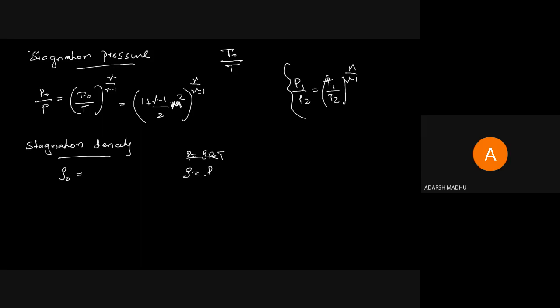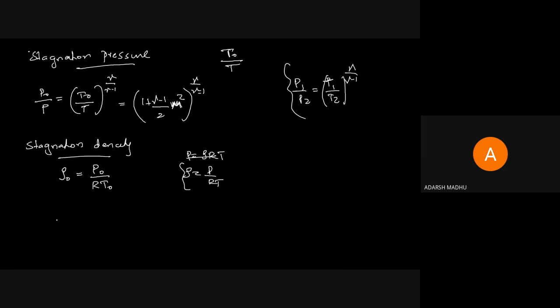We know the equation, rho equal to P by RT. Therefore, rho naught equal to P naught by RT naught. This is the first equation.